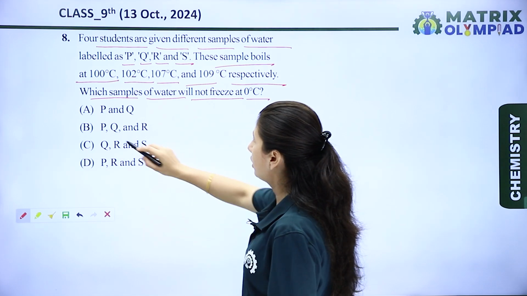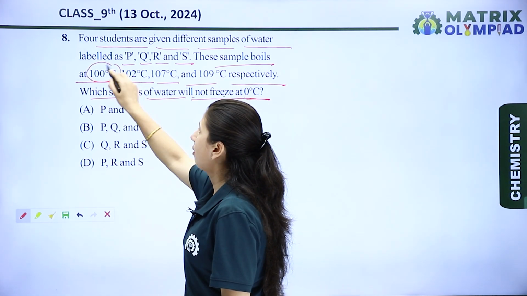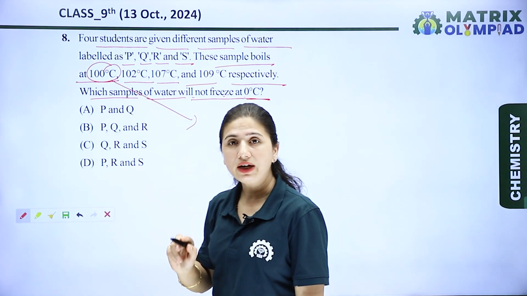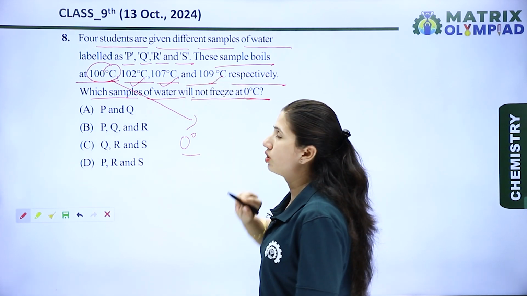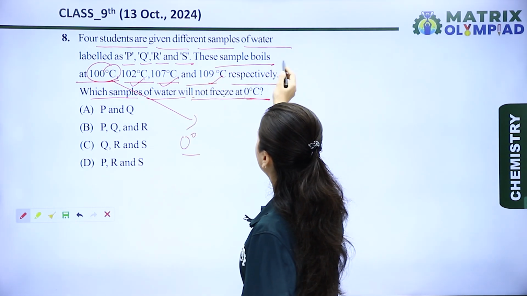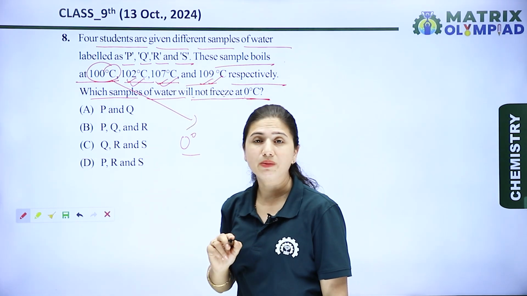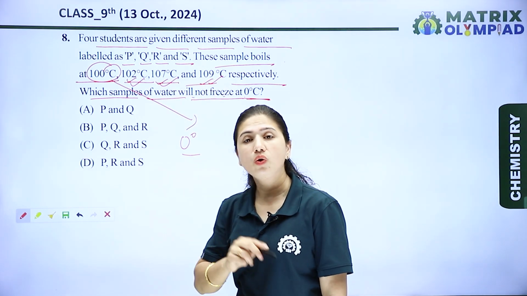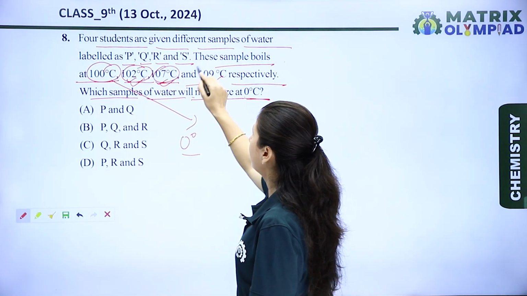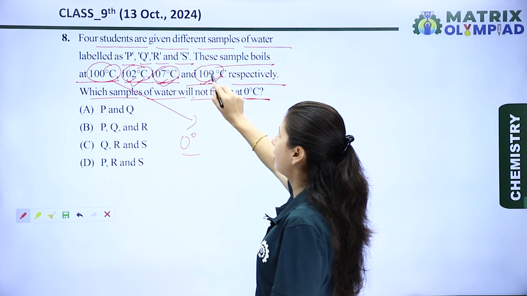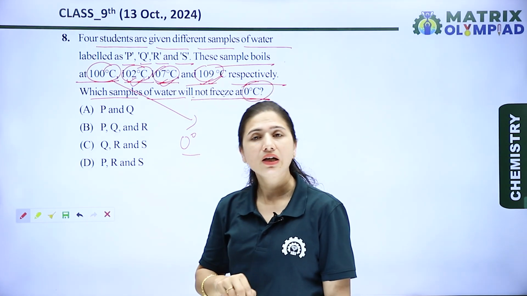Okay, so the question is, which sample of water will not freeze at 0 degrees? Only the water sample which has a boiling point of 100 degrees will freeze at 0 degrees. Apart from that, all the three solutions, which have boiling points around 102, 107 and 109, have non-volatile impurities in them. Because of the elevation in boiling point, their boiling points are 102, 107 and 109 degrees. So their freezing point is definitely less than 0 degrees.